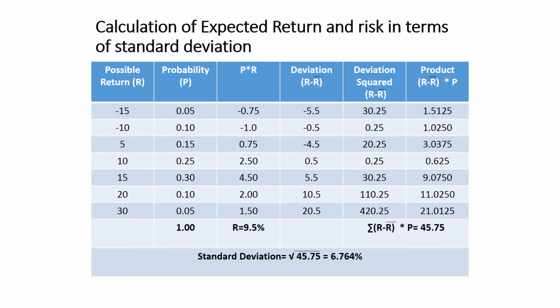When you take the difference, you will get the deviation. When you square this deviation, you will get the value for (R minus R bar) squared. So what you are going to do, you are going to square this, that is 5 minus 5.5 into 5 minus 5.5, and then multiply this (R minus R bar) squared into P, that is the probability. You will get the sum of (R minus R bar) squared into P. Apply the formula. Standard deviation is equal to square root of this sum, 45.75. You will get 6.764 as the answer.